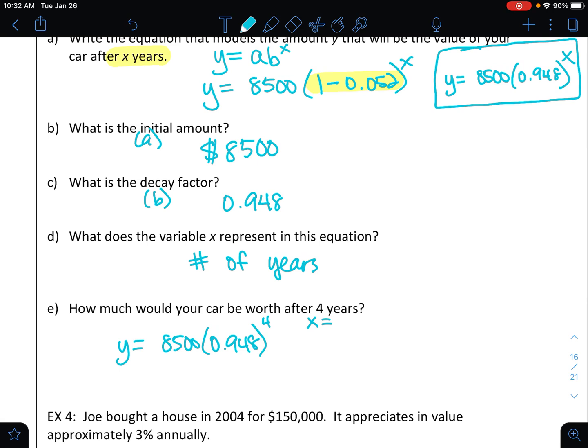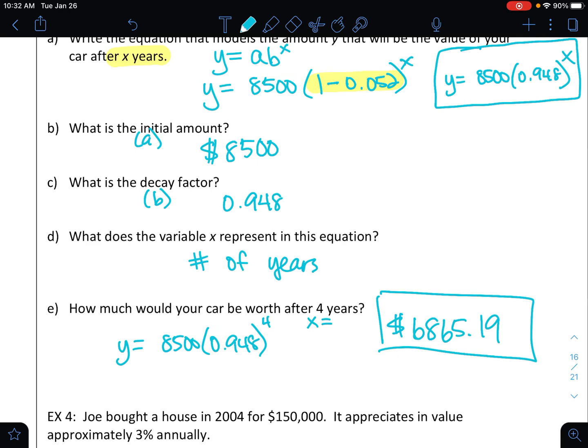So we're just going to have to plug that into our calculator. Now we're dealing with money, so I need to round it to the nearest cent. So that'll take me 2 decimal spots. 8,500 times 0.948 raised to the 4th. Okay, so I have, this is dollars, $6,865, and that'll be 19 cents. So the car went from 8,500 down to about 6,800 in 4 years. And so that's unfortunately what cars do. They really drop in value.